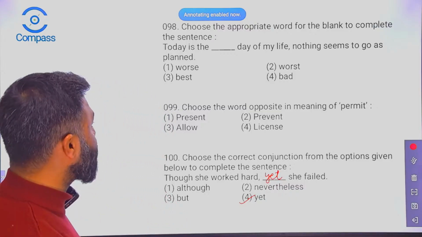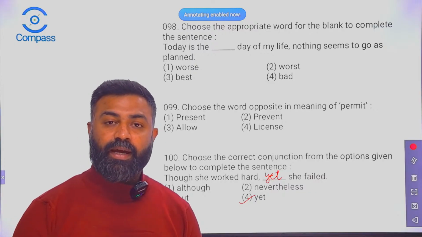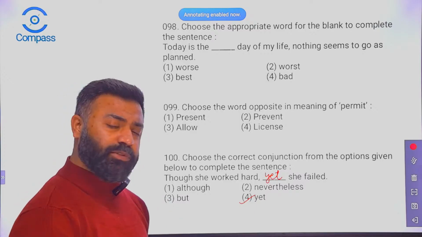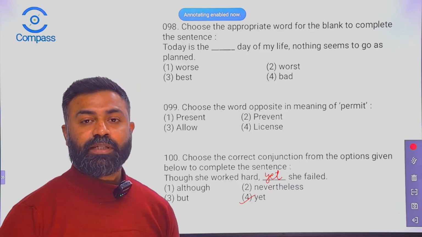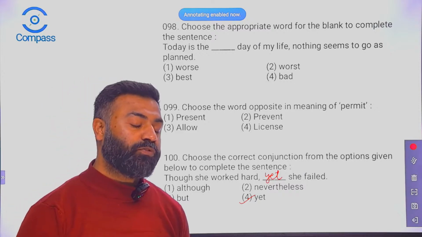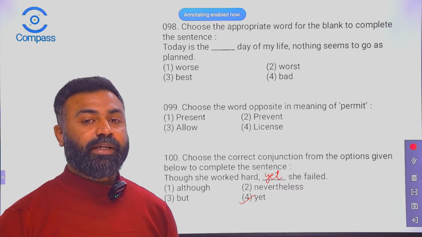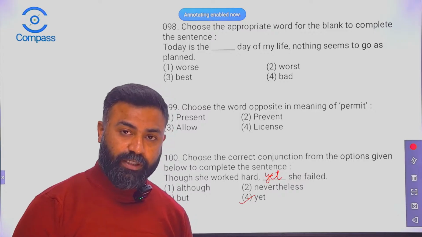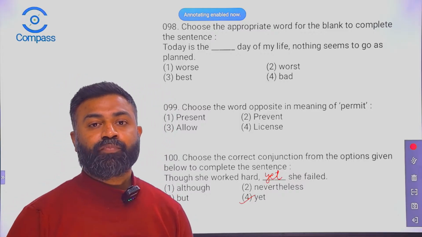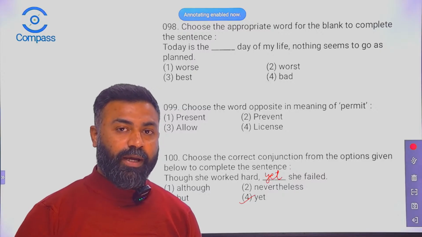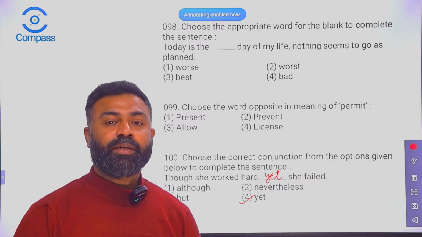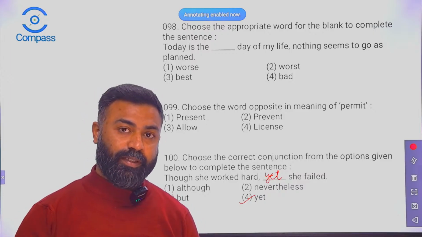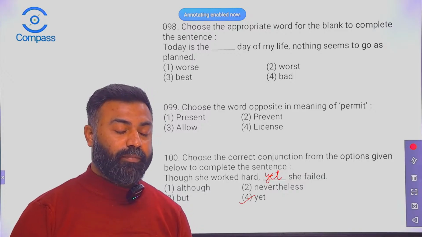So, children, these were the questions that we had discussed today, and these were from Sainik School question paper. And we have almost touched each and every topic, starting from synonyms, antonyms, vocabulary part, homophones, direct and indirect speech, active and passive voice, question tag, and so many adverbs, articles, adjectives. Each and every topic we have touched today, and we have solved so many questions today. I hope it must have helped you out, right? And I'm going to see you in the next session, another informative session of English, where we'll be discussing more and more question papers, and we'll be discussing topics as well.